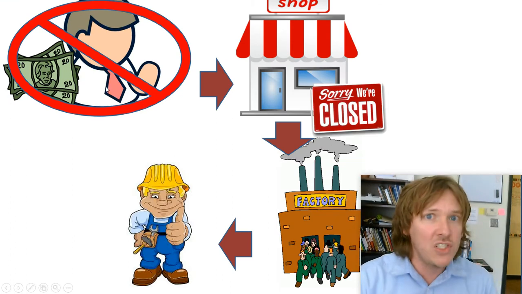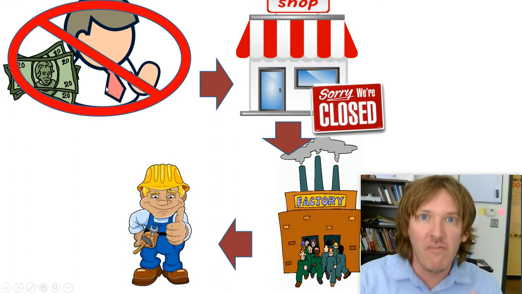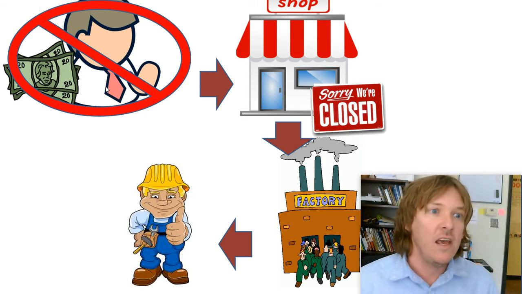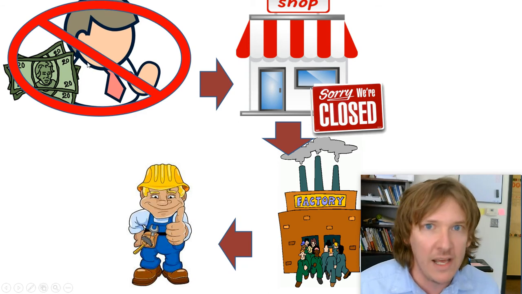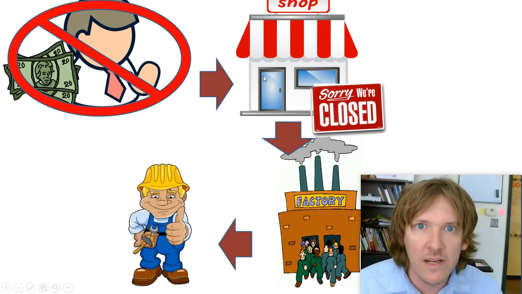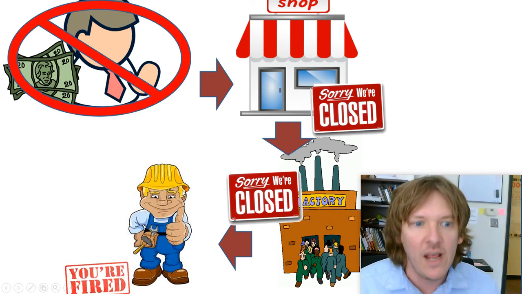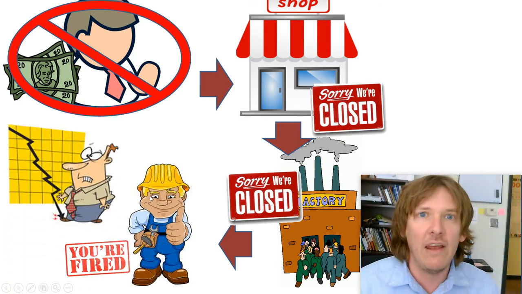If you have a gold standard, you can only have a set amount of money. And that also protects the value of that money and keeps it pretty consistent. If you have that, though, you can't print a bunch of money. You can't loan it out. They can't spend it at the store. Then the store's not buying more skates from the factory, and that means less jobs. So the economy suffers.